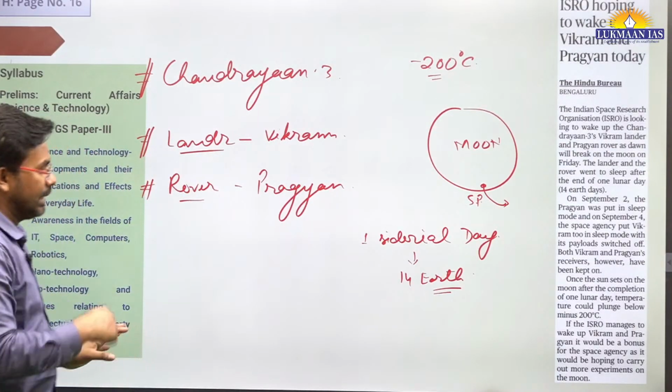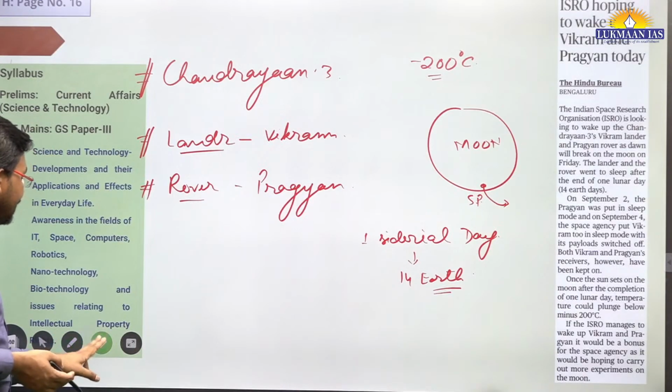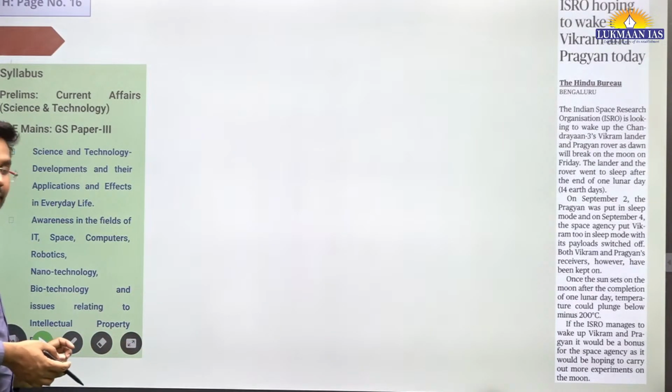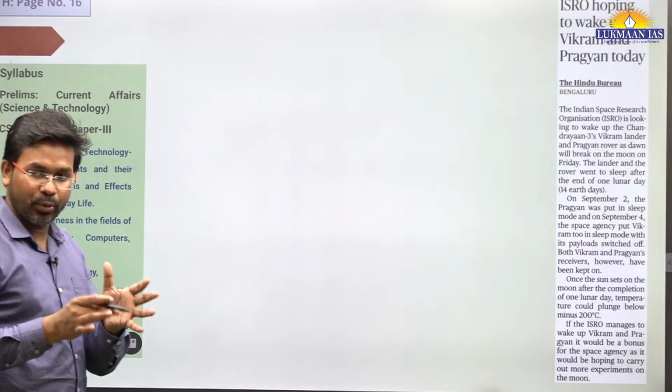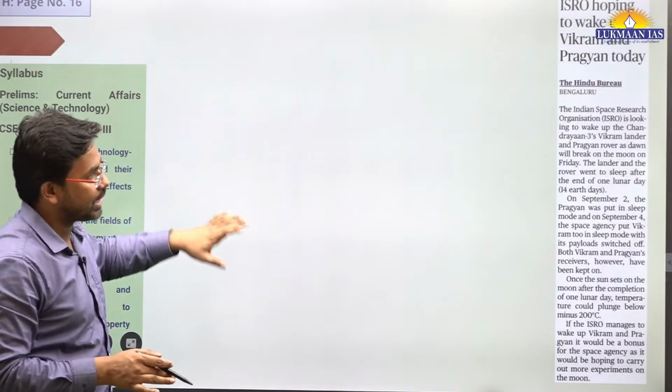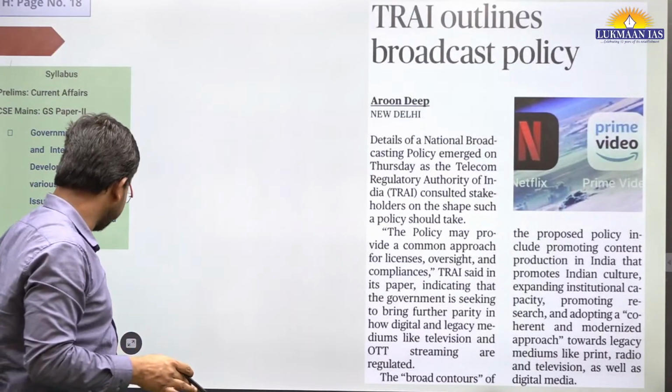Now in this article they have said that on Friday ISRO may try to turn on the system again. I don't know the real data now, so we need to check. Okay, so this is related to that.